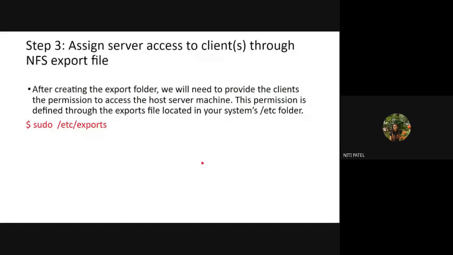Okay. So what I am doing in the third step is setting up the connection on the network from the server to the client. The permission to export the file is defined in the /etc folder. Now I have to export the file which I have created. So where is this permission for exporting any file from one machine to another?